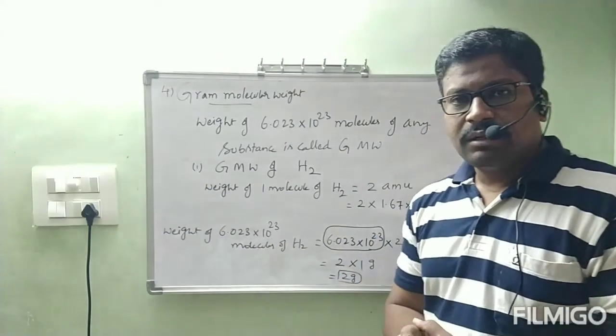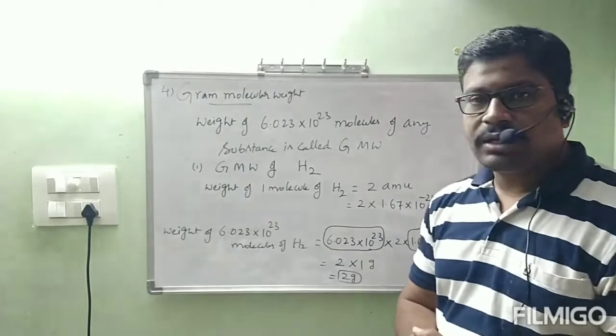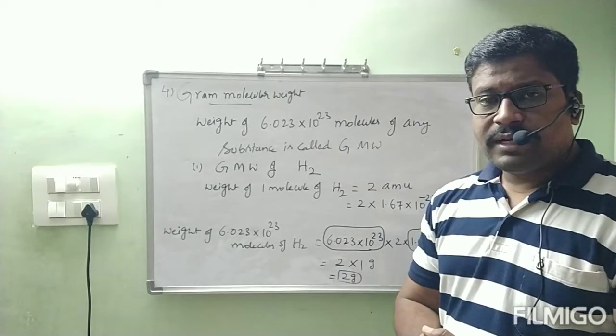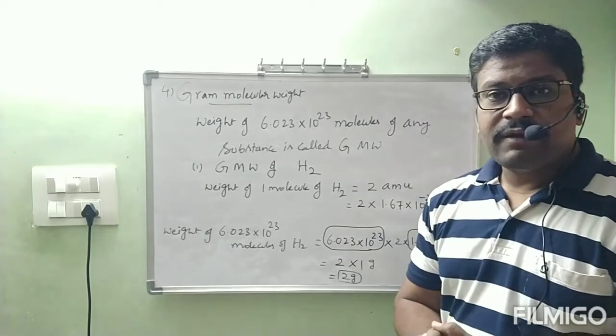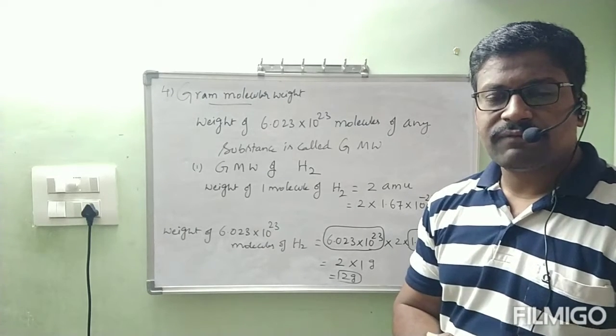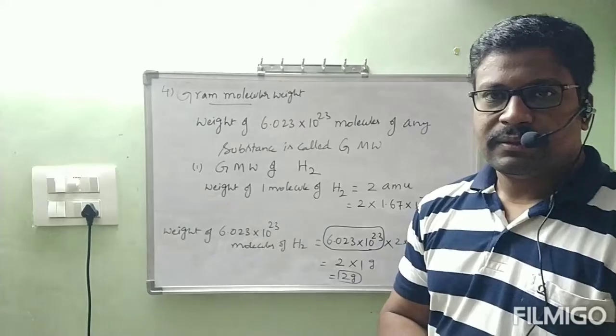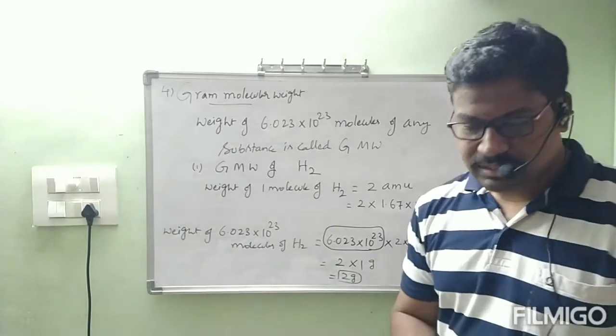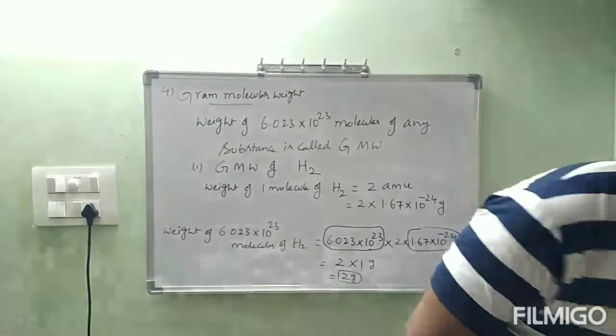Once again, the definition of gram molecular weight: gram molecular weight is nothing but the weight of 6.023 into 10 power 23 molecules of any substance. Now I will go to the next example.